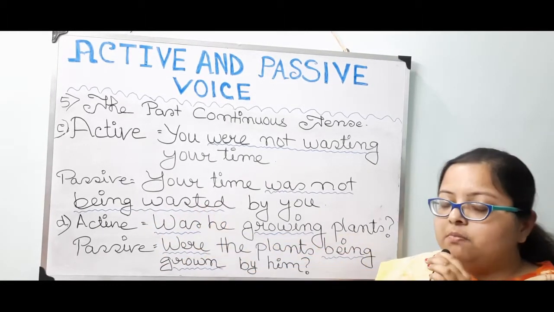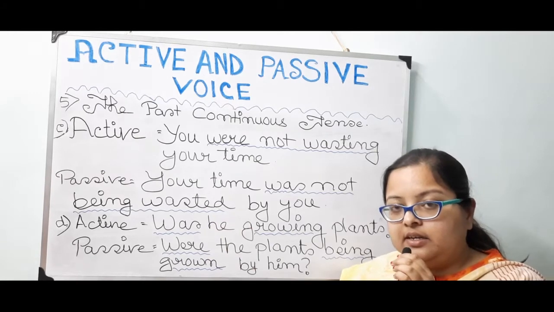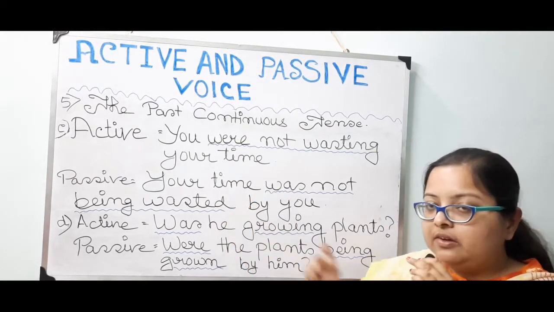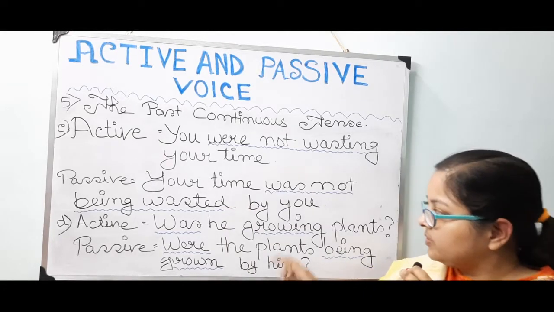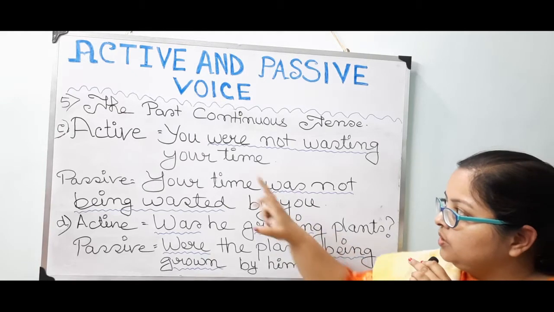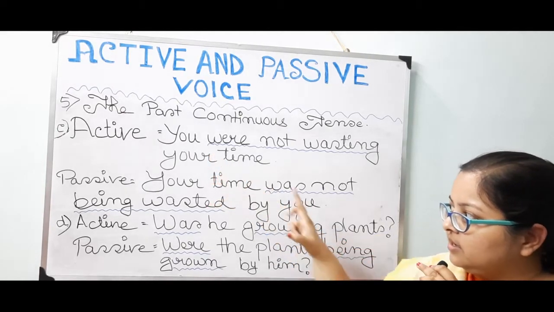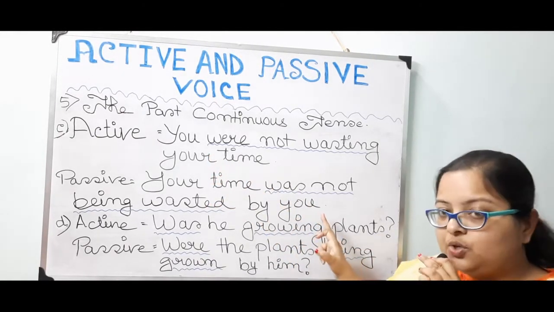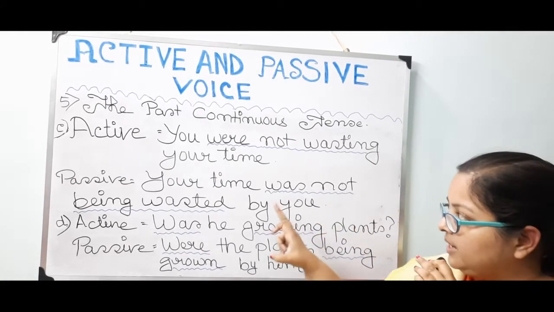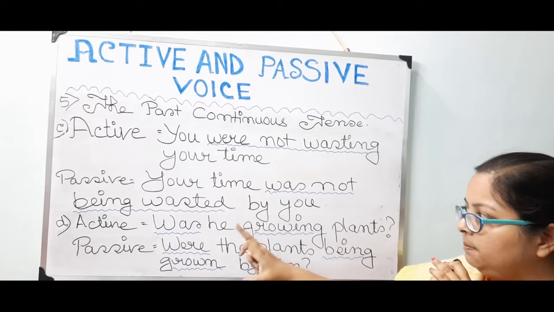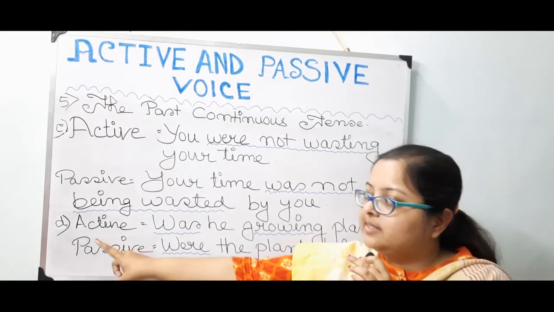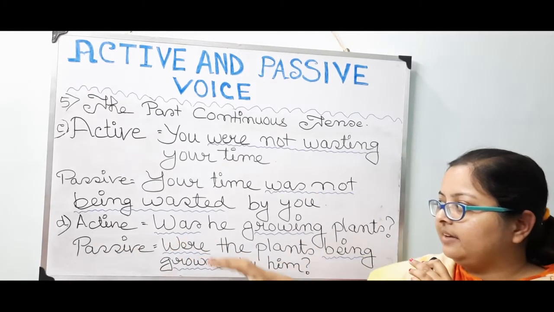Then the third form of the word waste, that is wasted, is put here. Then by, then you, the subject of the active voice, will change into the object of the passive voice. Your time was not being wasted by you. Full stop. Next, number D, active.